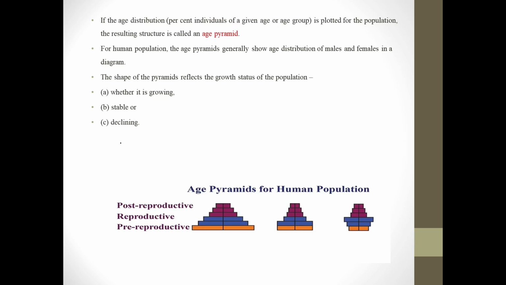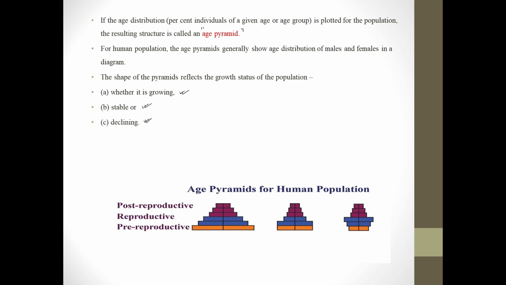Now if age distribution, or we can say percentage of individuals of a given age or age group is plotted, the resulting structure we get is called an age pyramid, right? In case of human population, the age pyramid generally shows distribution of male and female in a diagram. So the shape of the pyramid reflects the growth status of population, whether it is growing, a stable population or a declining population.